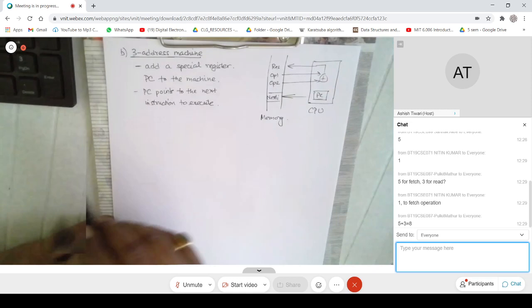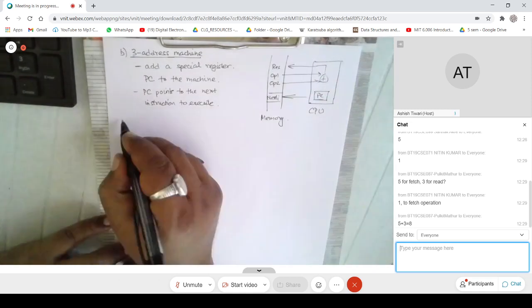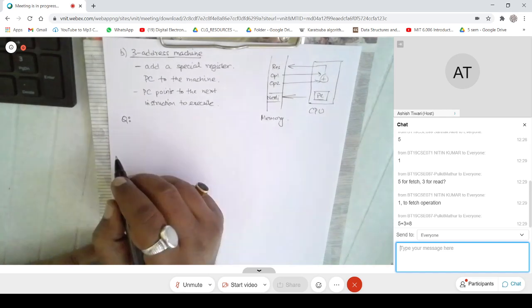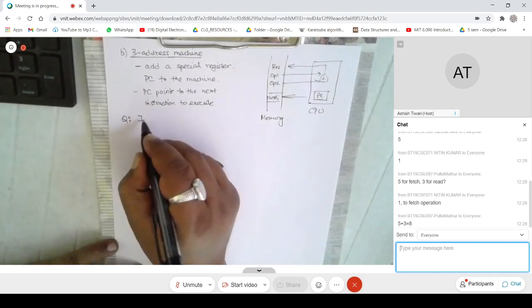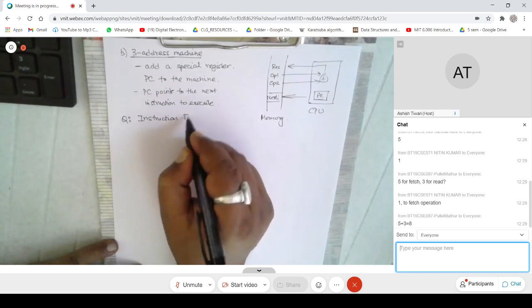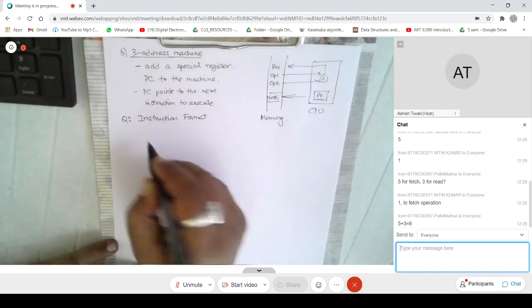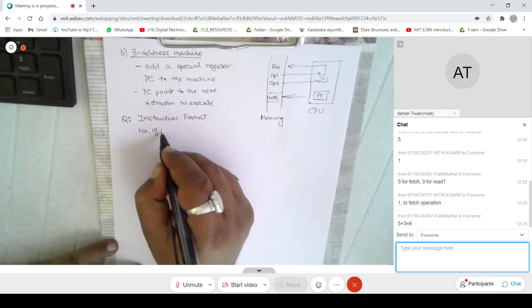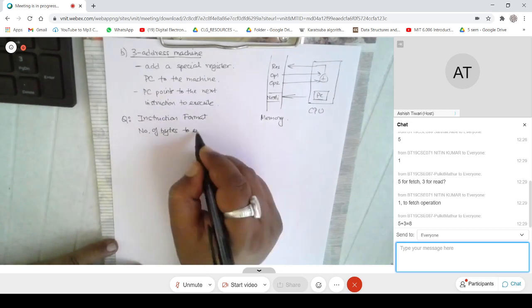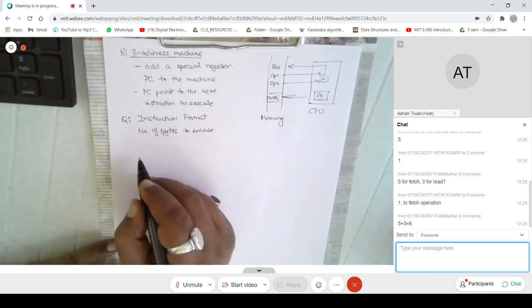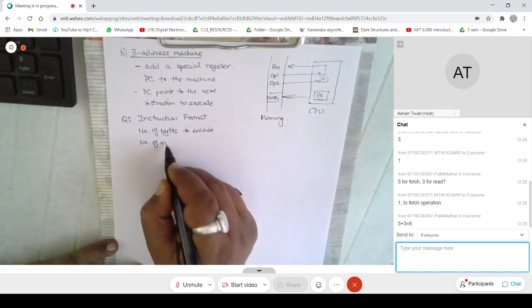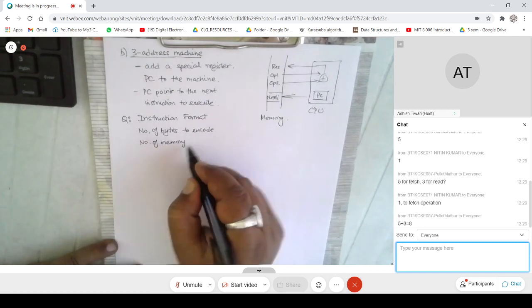Okay, so very quickly, can somebody tell me the instruction format? The number of bytes to encode the instruction, and the number of memory accesses to execute.